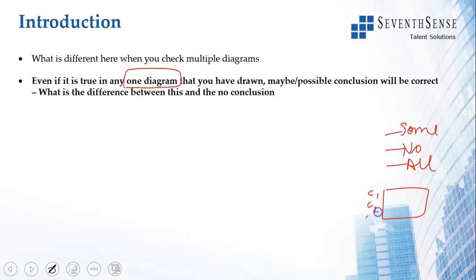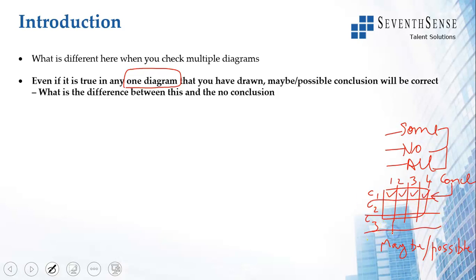Remember we drew it this way, and if it is impossible in even one drawing, then it is false. If any of these 3 words is in the conclusion, it has to be true in all the drawings. If the word maybe or possible or possibility is in the conclusion, just one tick is enough. If it is true in any one diagram, it is enough.